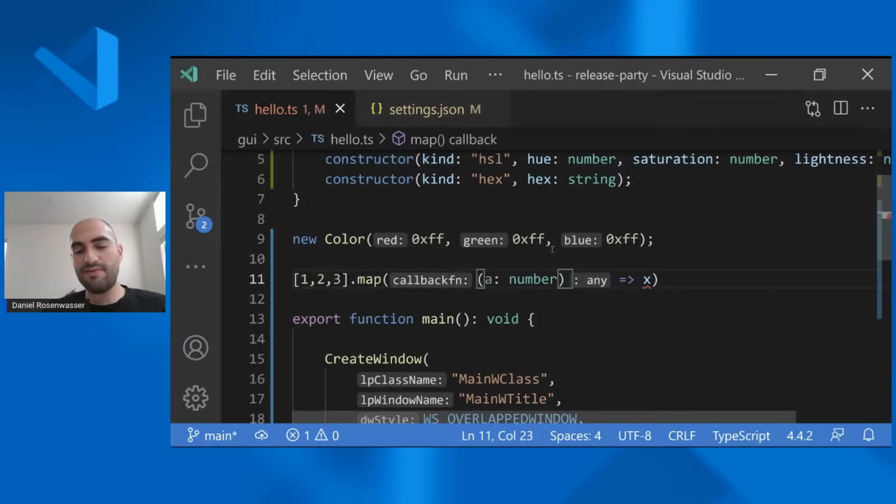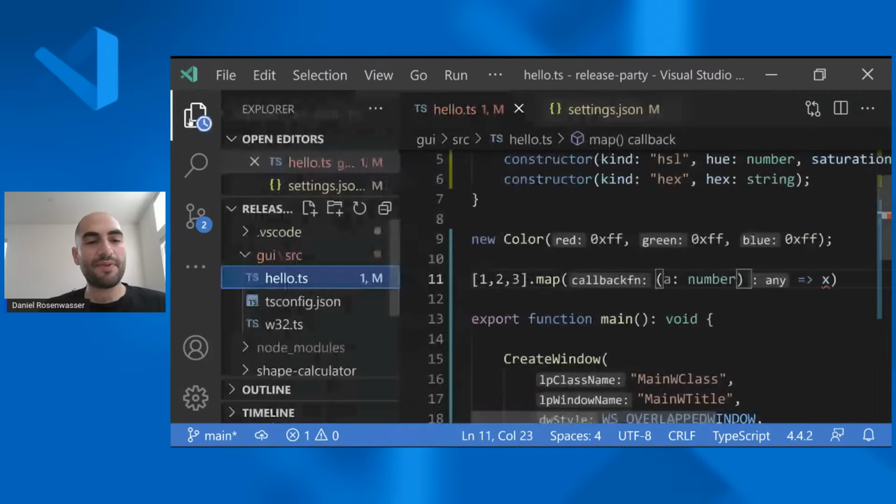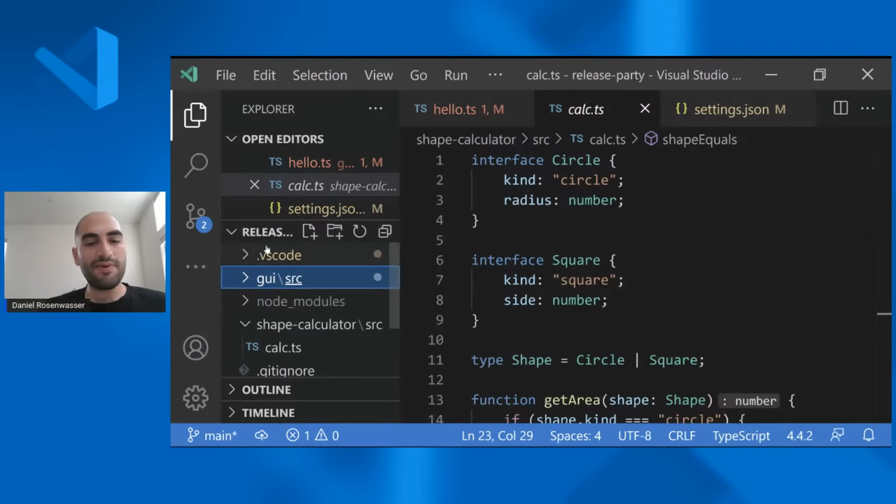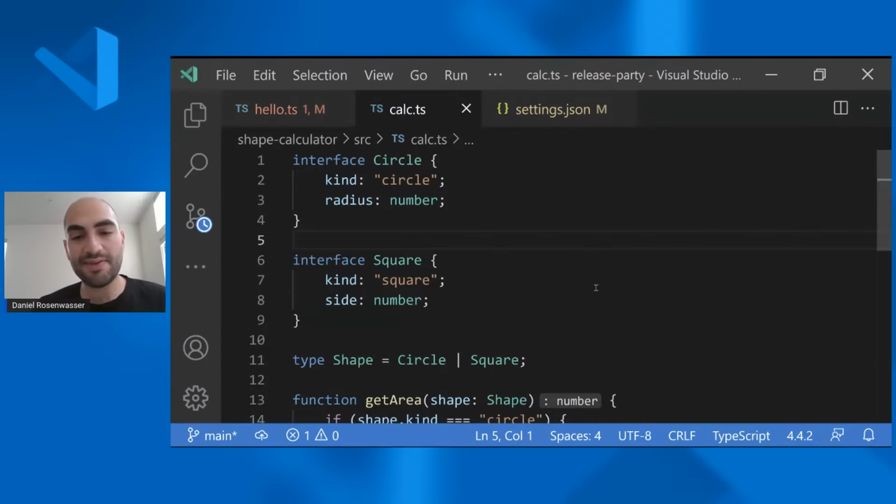Another cool thing that we've been working on, maybe more on the TypeScript side, less on the editor side, is really helpful support for your day-to-day coding in TypeScript. Let me give you an example, because it's kind of hard to talk abstractly about this. I use this sort of example a lot because it's nice and simple. Let's say that we have a type in TypeScript called circle and a type called square. And what we're doing is we have a kind field in both. And what we're saying is that a circle will always have a kind field where the text is circle, and the square will have one with the text square.